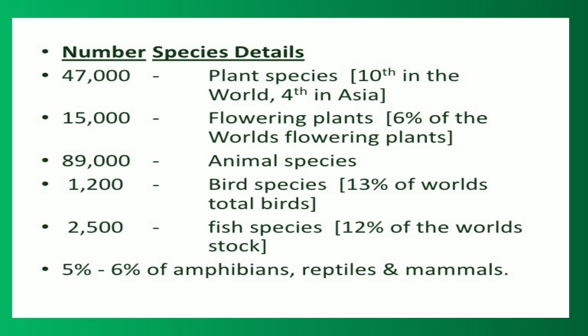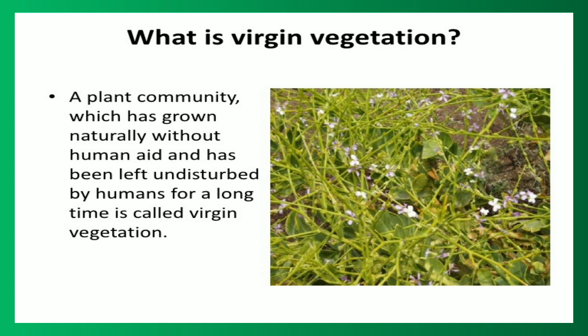47,000 plant species, 15,000 flowering plants, which is 6% of the world's flowering plants, 89,000 animal species, 1,200 bird species, 13% of the world's total birds, 2,500 fish species, which is 12% of the world's stock, and finally 5 to 6% of amphibians, reptiles and mammals.